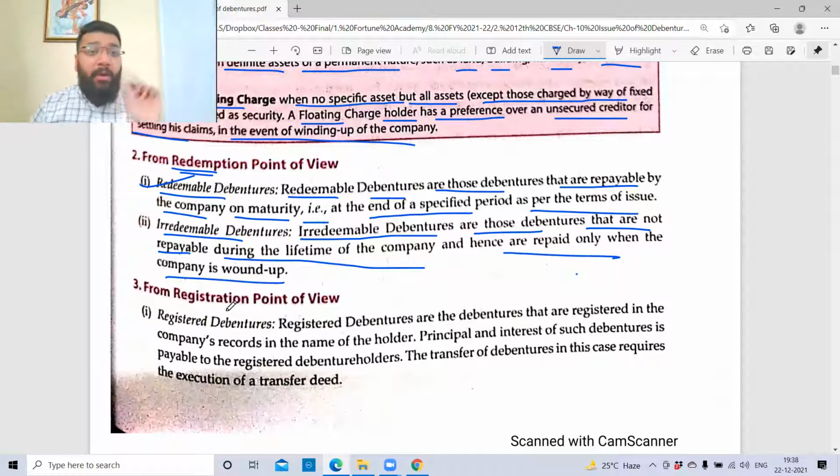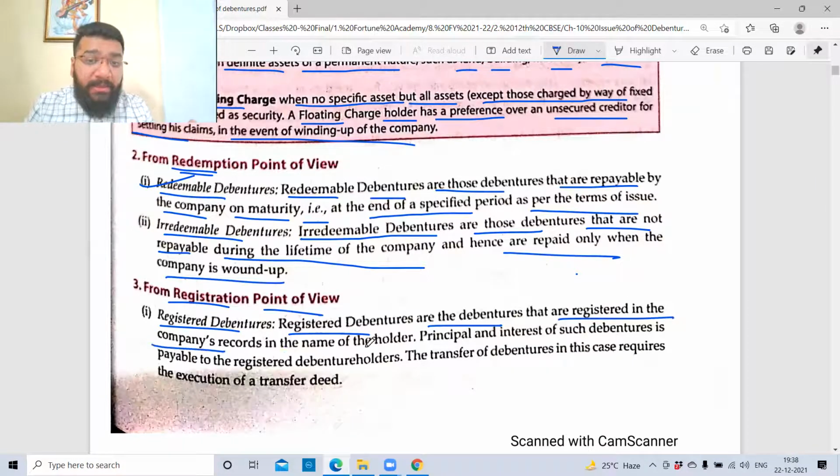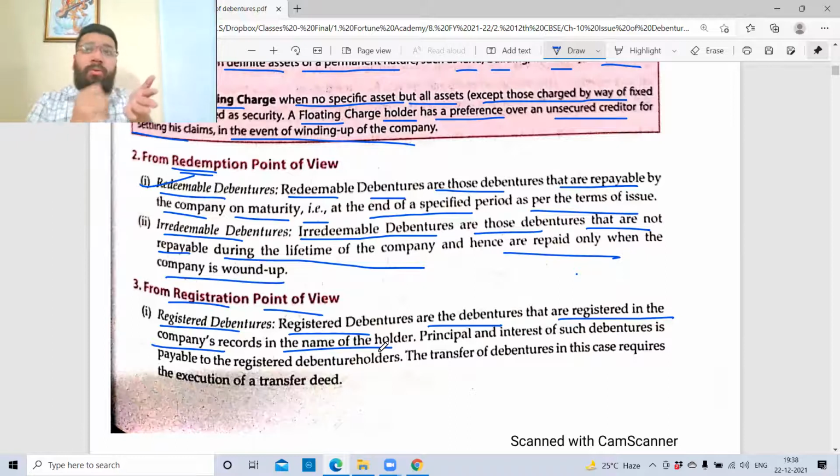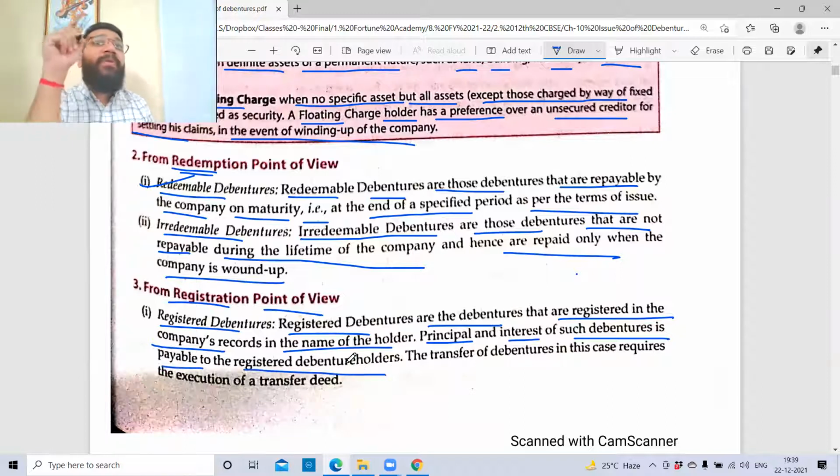Thanks for correcting. Okay, now next is from registration point of view. Registered debentures. Registered debentures are the debentures that are registered in the company's record in the name of the holder. Which means when Mr. X is giving the loan, the company will make a note, no? X is giving me 10 lakhs, Y is giving 15 lakhs. Your name is getting registered in the company's register. So that is called registered debentures. Principal and interest of such debenture is payable to the registered debenture holder, which means whosoever name is mentioned in my register, to that person only I'll make the repayment of principal and the payment of interest, not to anybody else.